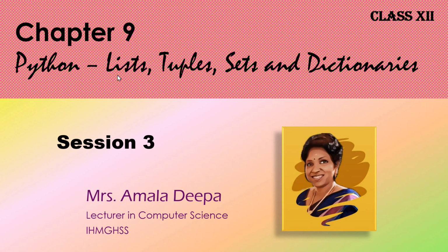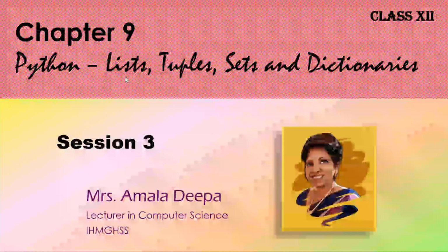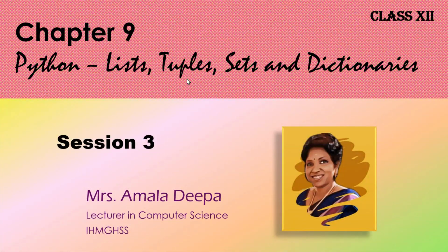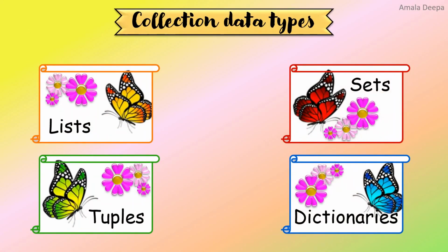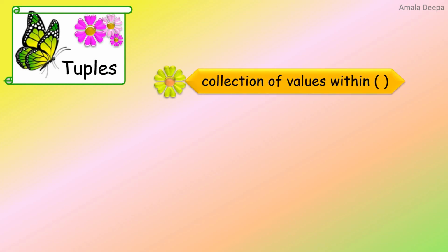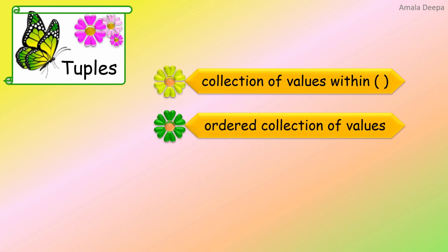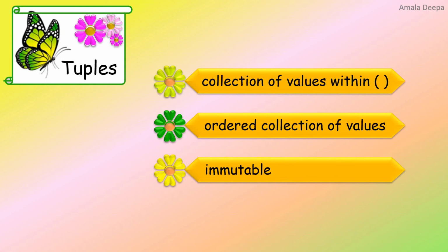Chapter 9 is about the collection data types, lists, tuples, sets and dictionaries in Python. In this session, I will teach about tuples. A tuple is a collection of values enclosed within simple parentheses. A tuple is an ordered collection of values. A tuple is immutable.